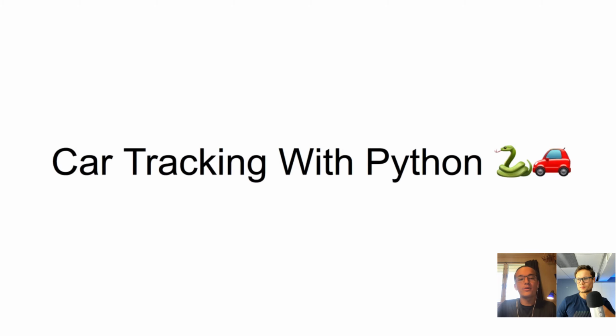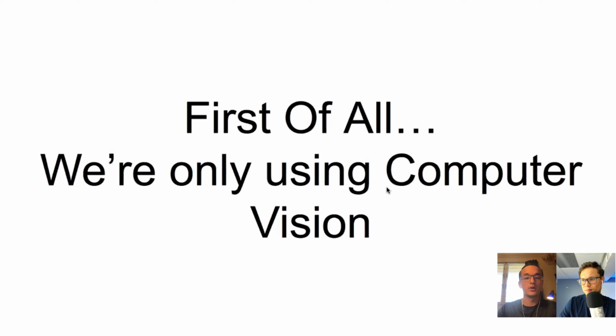So, car tracking with Python. Also pedestrian tracking. I just wanted to shorten the title, so I truncated it, but we're going to be doing both, of course. First of all, you guys might have seen self-driving cars before. They have that ugly thing on top. It's a lidar, radar sensor, and other stuff. But we're not going to be doing any of that.